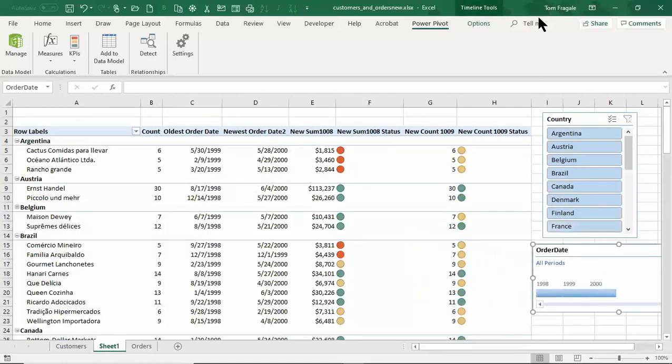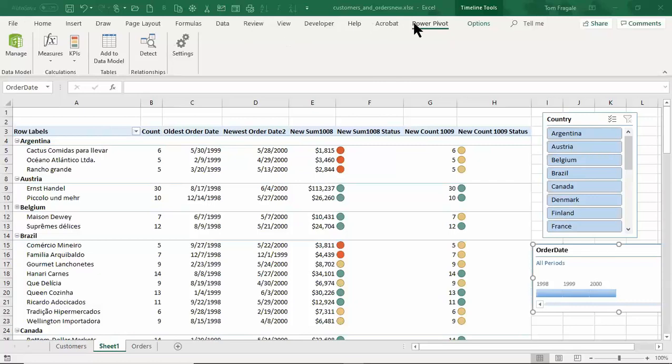So let's see, I do have a couple questions there in the chat area. So Joe says, are you limited to only 3 KPIs? Let's take another look at that. I know what he's asking about. So let's make another one.